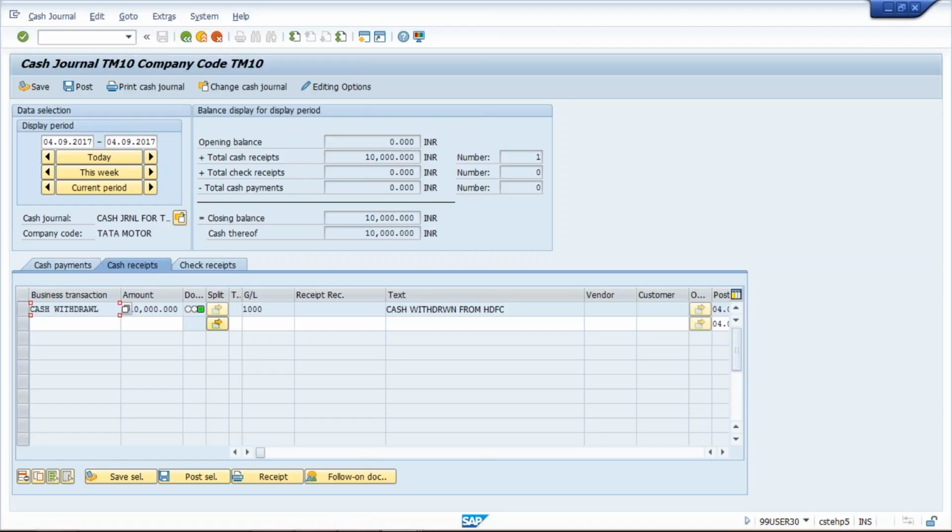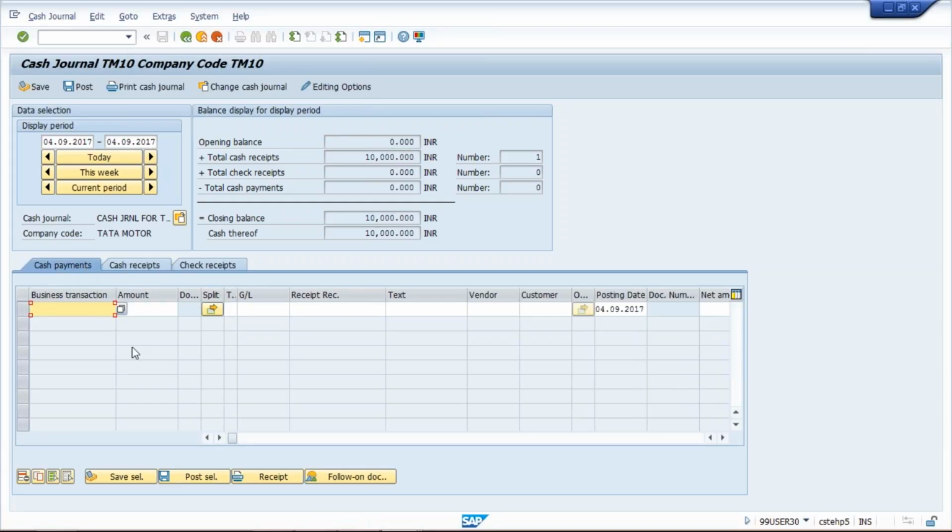Now, one very interesting thing I'm going to explain here. Likewise, if you are having any cash payment, let's suppose you bought stationery worth 5,000, here you can give, let's suppose, cash purchase of stationery. Instead of stationery, let's say we have purchased snacks worth 2,000 rupees.